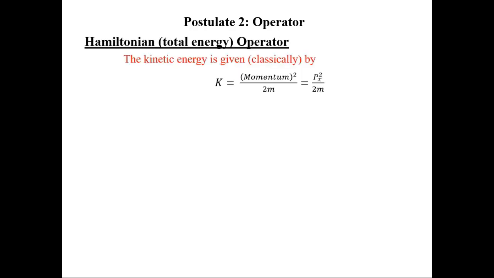In classical physics, the total energy is known as the Hamiltonian, which is the summation of kinetic energy and potential energy. So the total energy operator can be found in another way also. For that, we will have to find the operator for kinetic energy, which is px square by 2m, or the kinetic energy operator will be this. There is no specific potential energy operator, but mostly the potential energy operator is a function of x.